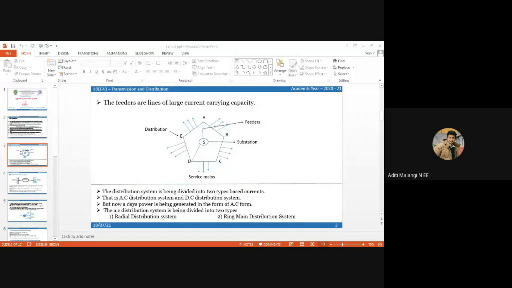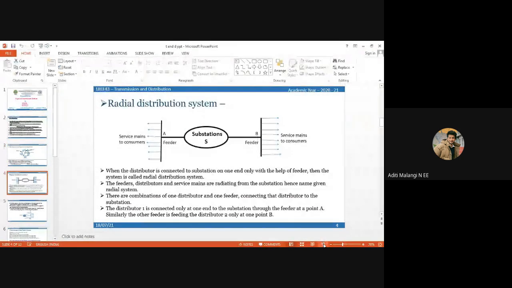Coming to the point, the distribution system is divided into two types based on the currents, that is AC and DC. We are going to study both, but the topic which we have chosen is based on the AC distribution system, which is divided into two types, that is radial distribution system and ring main distribution system. The radial distribution system is being continued by Ambika. Thank you, Aditi.